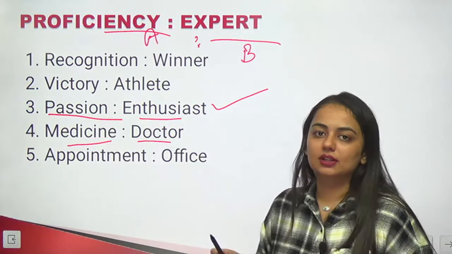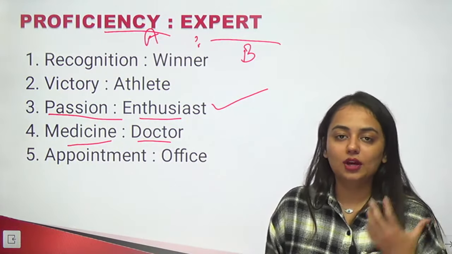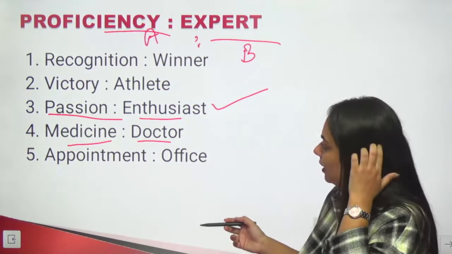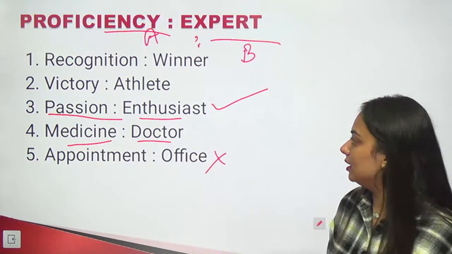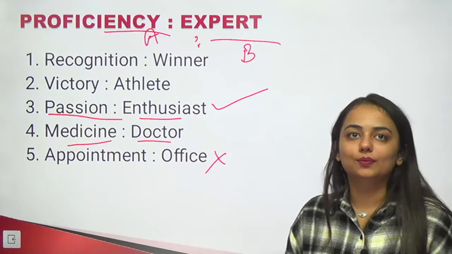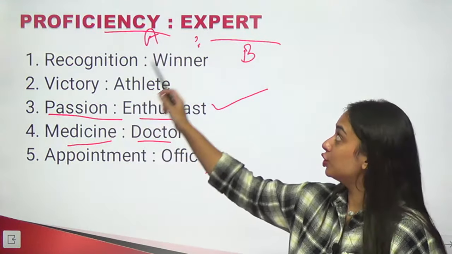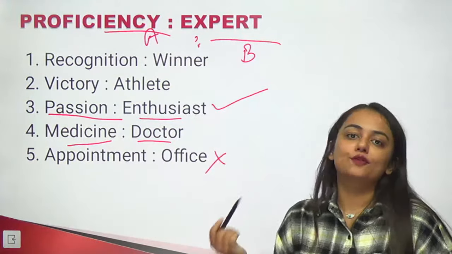Office and appointment. Is office a place which is always known for the appointments? No, there are meetings also, right? Other works also. So this one again doesn't talk about what was talked in the question. So the right answer here is enthusiast is governed by passion, expert is governed by proficiency.